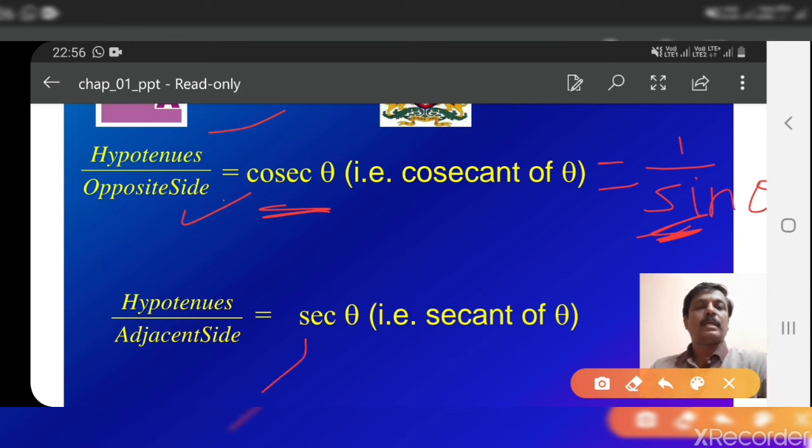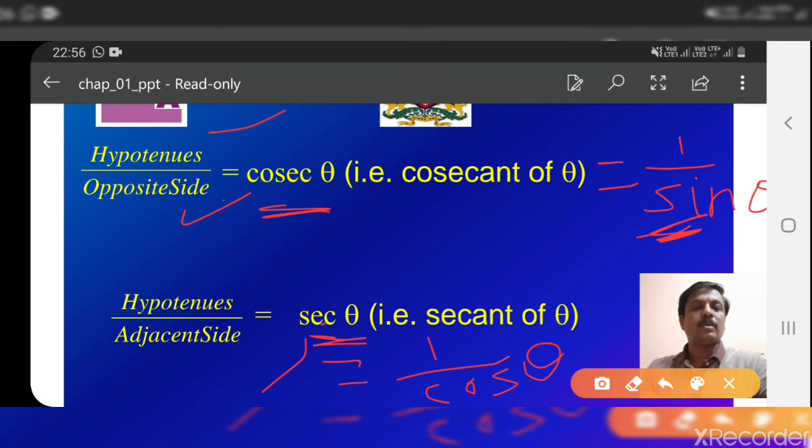And sec is equal to 1 by cos theta. You know cos theta is adjacent by hypotenuse. So in the denominator here, adjacent by hypotenuse. When you take it to the numerator, it becomes inverted, right? Then you will get hypotenuse by adjacent. Therefore, sec theta is equal to hypotenuse by adjacent.